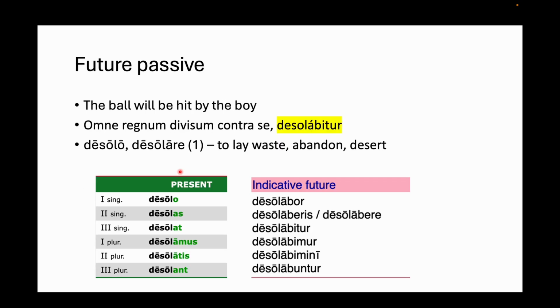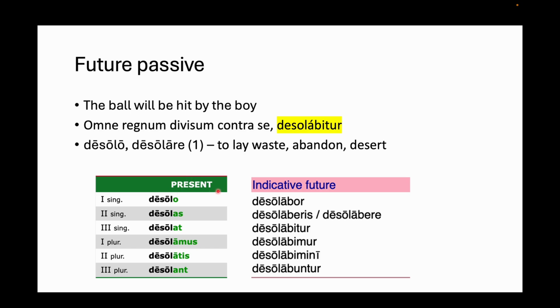One example for now, the future passive. Using our example, it would be the ball will be hit by the boy. That would be the example of a future passive involving ball and boy. But the Preces doesn't really talk much about boys hitting balls. Let's talk about a real example, omne regnum divisum contra se desolabitur. So desolabitur is a verb. It comes from desolo, meaning to lay waste or to abandon or desert, right?